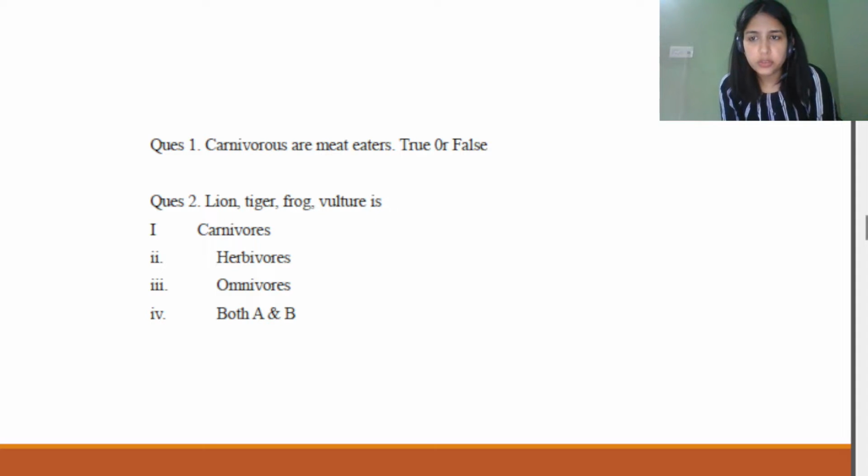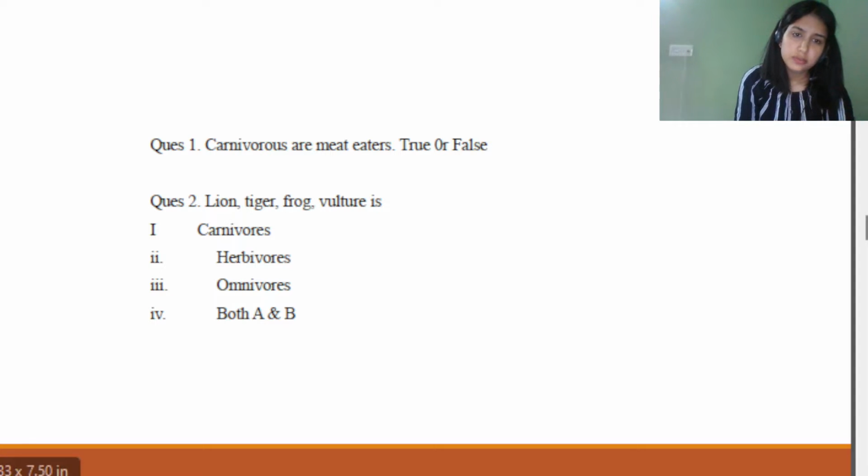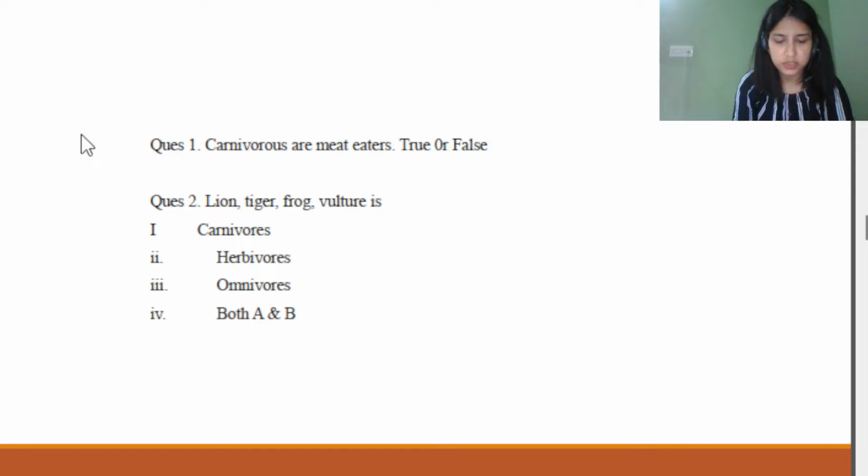Yes. If you talk about lion, tiger, frog, and vulture, do you think they should be kept under the category of carnivores, herbivores or omnivores? Yes, or both A and B. Yes, so the right answer to this question will be A, carnivore, because lion, tiger, frog, and vulture are carnivores. They depend on muscle, fat, and other tissues of animals only.